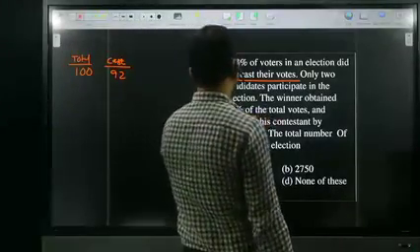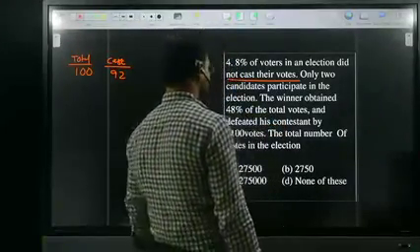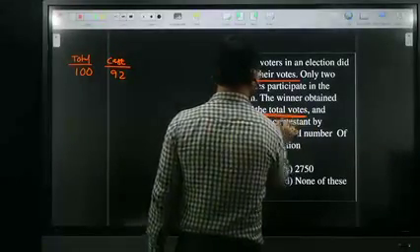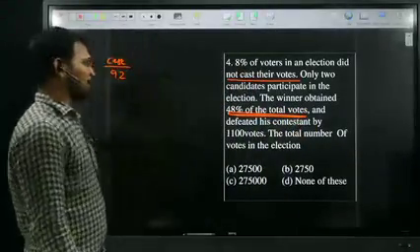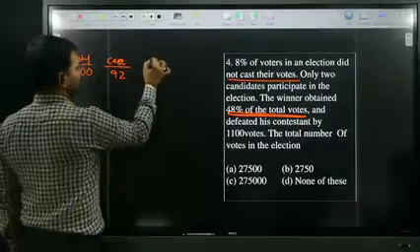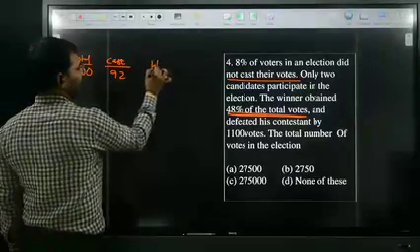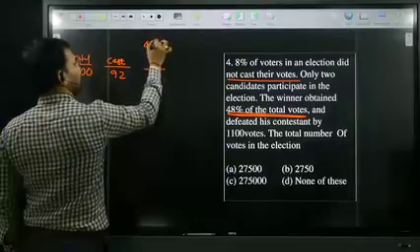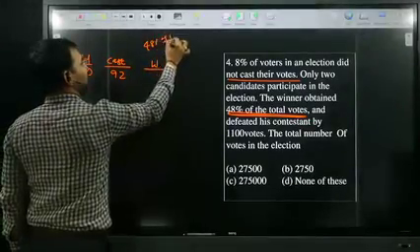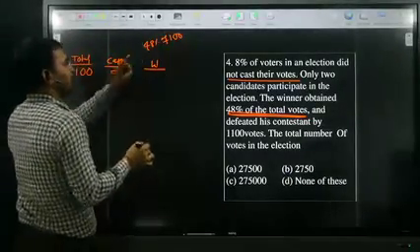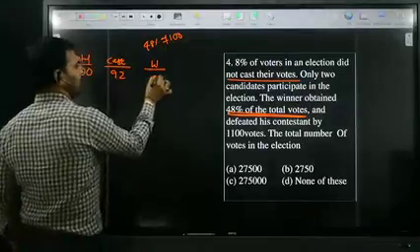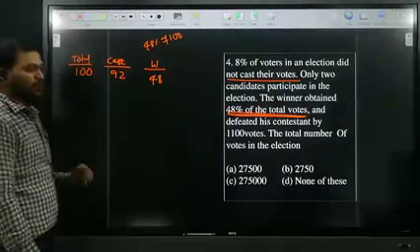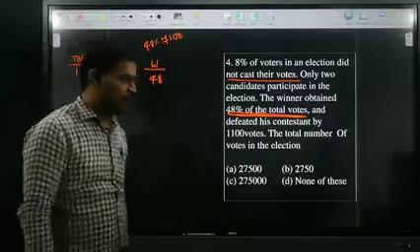The winner obtained 48% of the total votes. This is very, very important. So here, winner got 48% of total votes. That is nothing but 48% of 100, which is 48. This 48 is generally coming from 92 only, but they're comparing with the total votes.